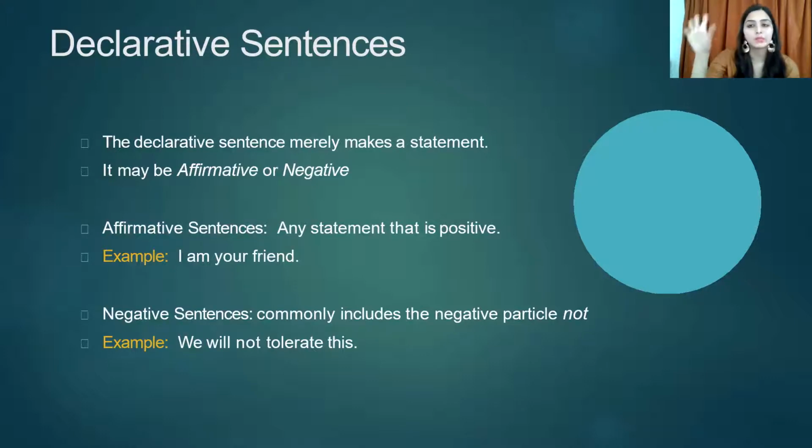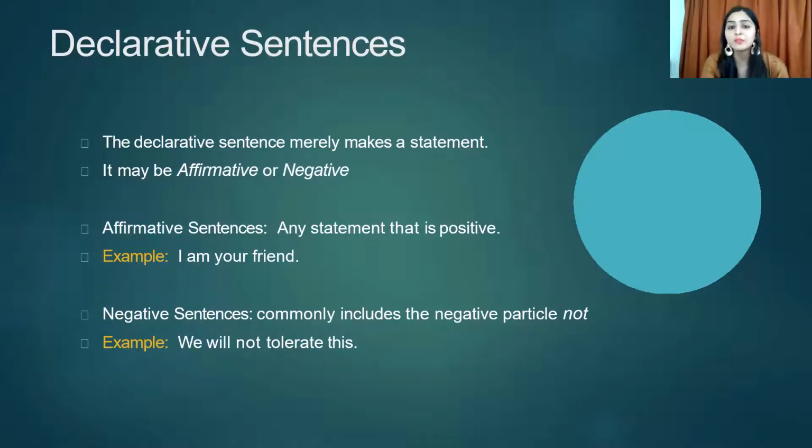Now, I told you about a very simple type of movie that does not have so much meaning in it. It is just very simple. There's not a lot of action in it, not a lot of drama, not lots of emotions, not lots of horror. It's a very simple kind of movie, and people also do not like it so much. So it's just a simple talk, a simple movie. So that makes a declarative sentence. A very simple type of sentence is known as a declarative sentence.